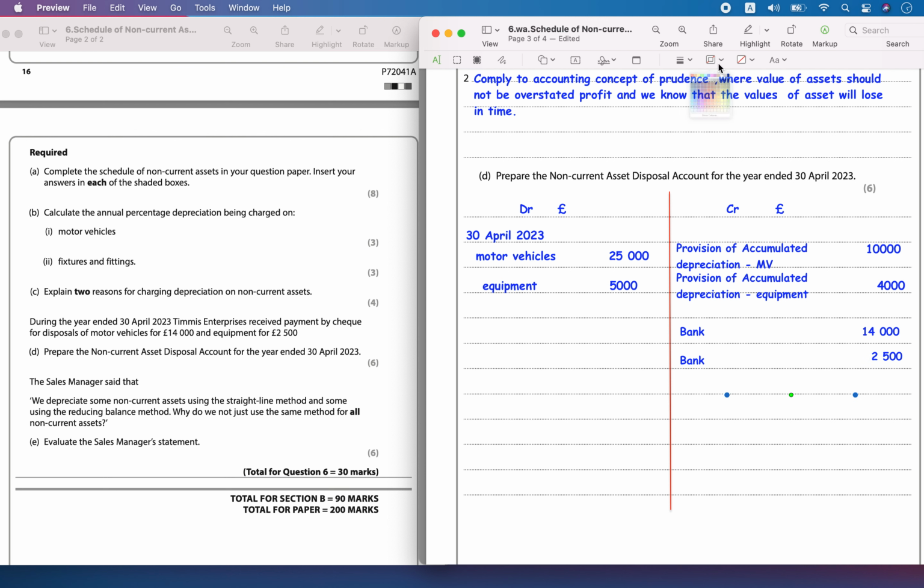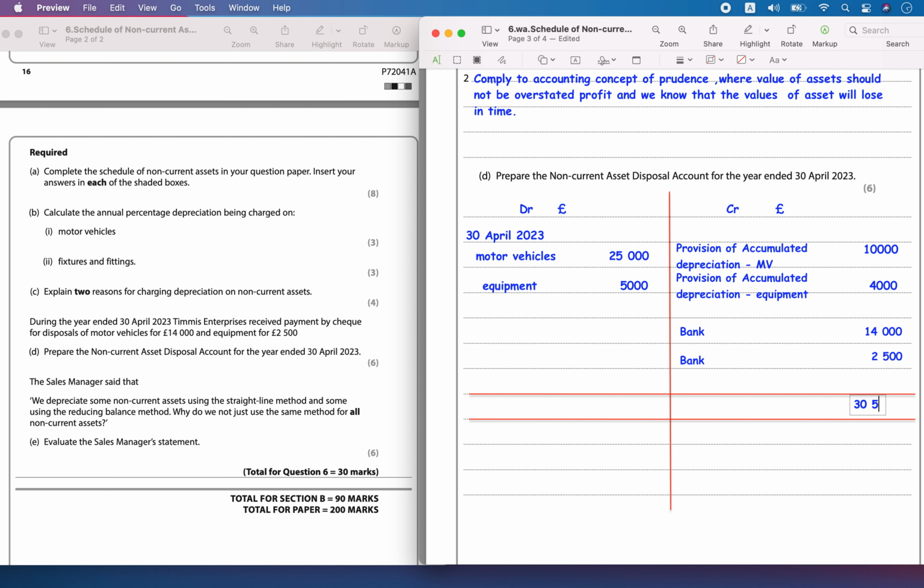This disposal account is prepared together. This is a closing down account. The balance is not carried forward. You transfer it to the income statement and you close it off. So we have the motor vehicles. Let's add up here: 25,000 plus 5,000. And on this side, if you add up, it is 10,000 plus 4,000 plus 14,000, 28,000, plus 2,500, so that is 30,500.